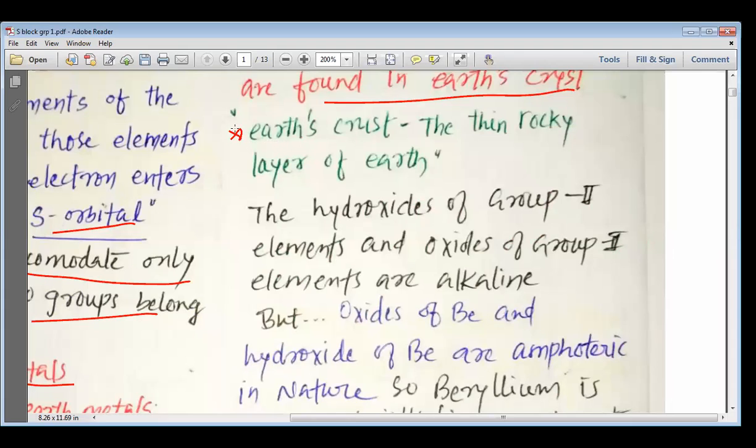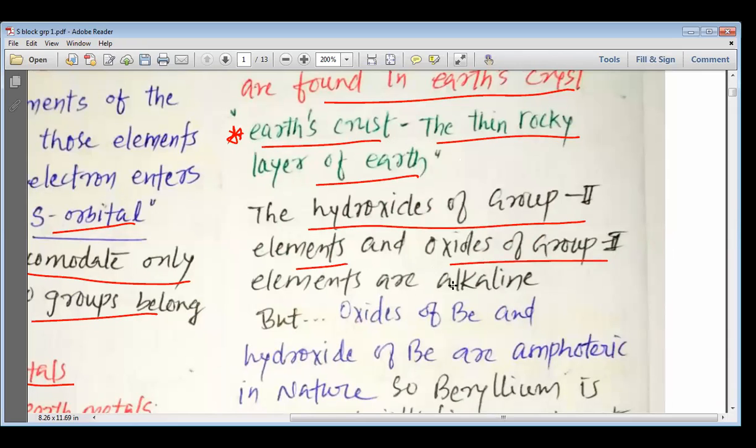But before we understand about beryllium, let us see what the earth's crust is. A thin rocky layer of the earth is known as the earth's crust. The hydroxides and oxides of group 2 elements are alkaline. Alkaline means basic, my dear students, basic in nature.